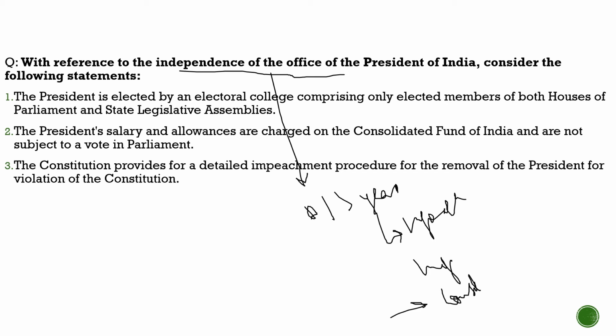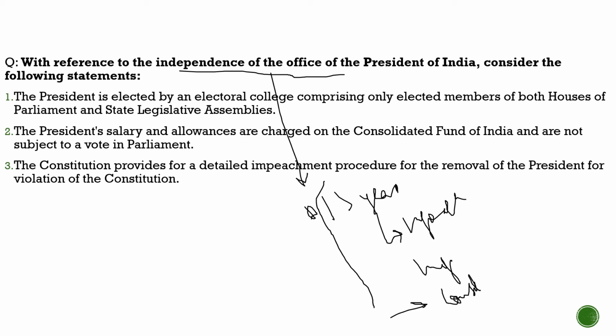So when your salary is fixed, when your tenure is fixed, when you can't be removed, then you understand your position, you understand how important you are. Your office is important to our country. All the agreements are done in your name. So it shows that your office is very much independent, independent from the influence of different people. We know how he is elected, so it definitely shows how independent you are. So with respect to that, let's solve this question and get more idea about it.